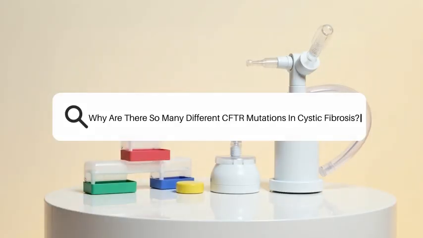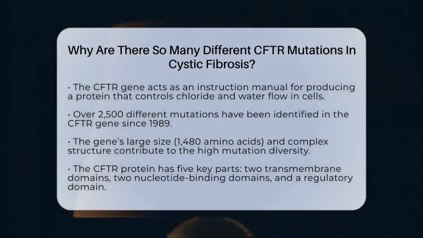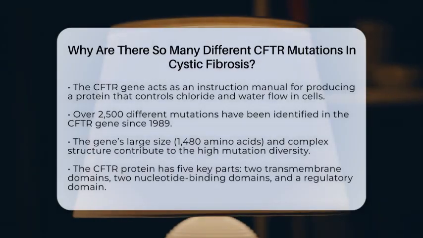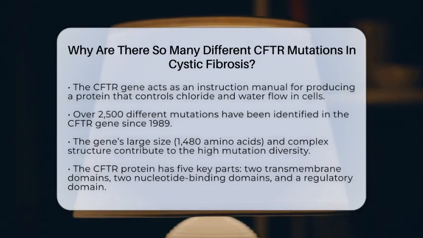Why are there so many different CFTR mutations in cystic fibrosis? Imagine a gene as a detailed instruction manual for building a specific protein. In cystic fibrosis, the CFTR gene is that manual, and it tells the body how to make a protein that controls the flow of chloride and water across cell membranes.